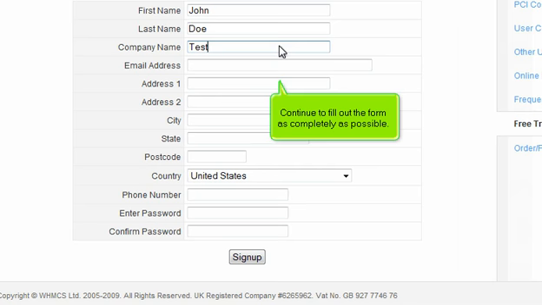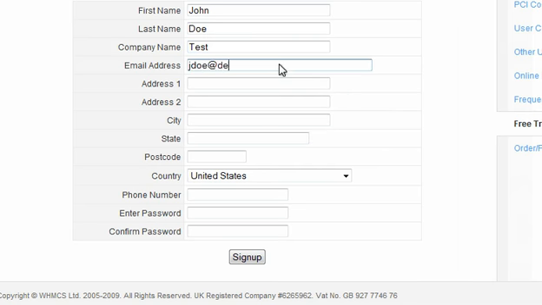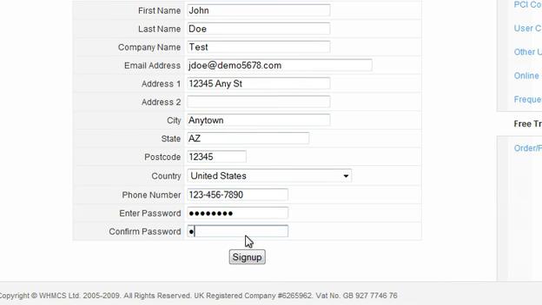Continue to fill out the form as completely as possible. Click Sign Up.